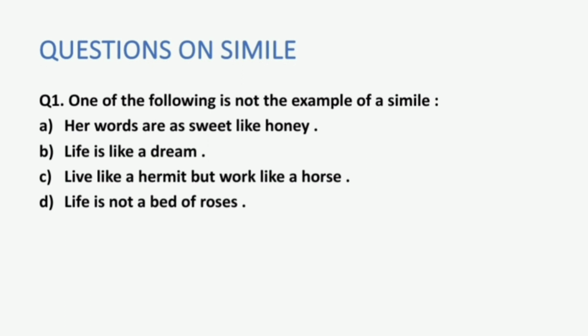Option number B, life is like a dream. Life is compared to a dream. Again, this is an example of simile as it is comparing dissimilar objects and things. Option number C is, live like a hermit but work like a horse. This is also an example of simile because life is compared to that of a hermit and work is compared to that of a horse.